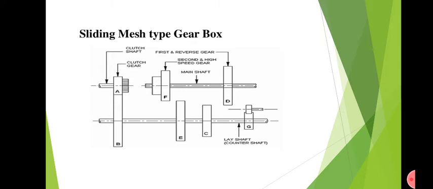The clutch shaft rotates, the clutch gear rotates, the lay shaft rotates, so the power will be transmitted. The power flow will be like A, B, C and D. A and B will be meshed, and the driver has engaged the first gear, so the gear D will slide to the left and it will be meshed with gear C. Gear C will be rotating, and due to the rotation of gear C, the gear D will be rotating. So the power flow will be A, B, C, D.